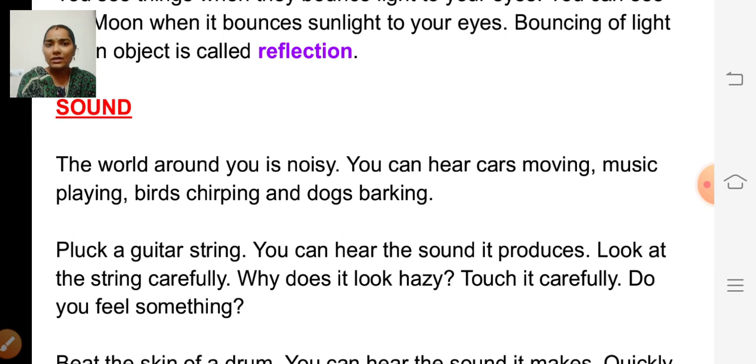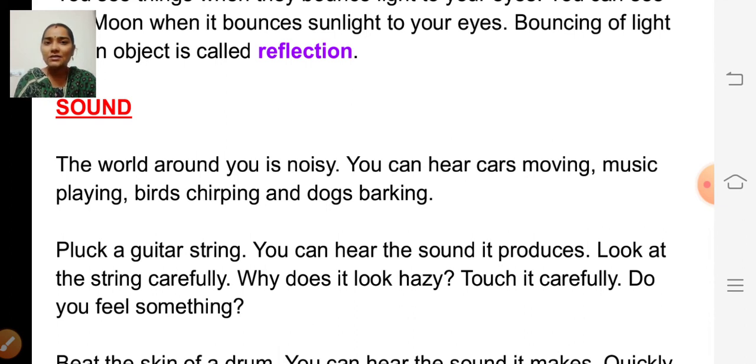So you pluck a guitar string, then you will hear the music sound it produces, isn't it? And if you see the strings of the guitar, you cannot see the strings clearly because they move back and forth very fast. And if you touch that, what do you feel? You feel some vibration, isn't it?